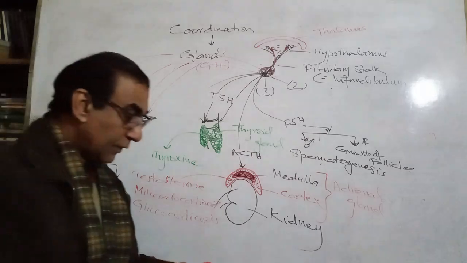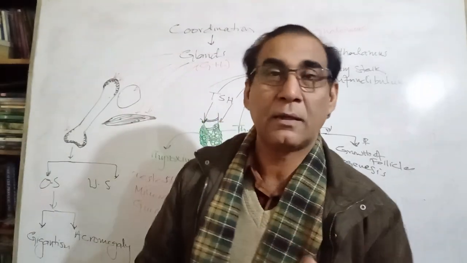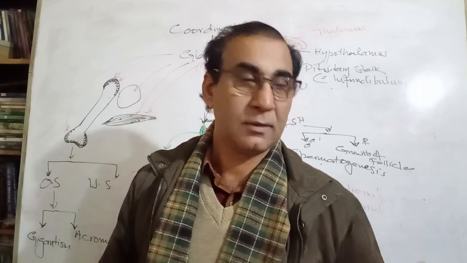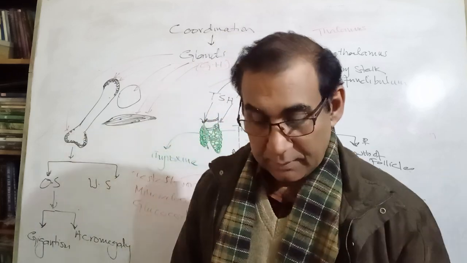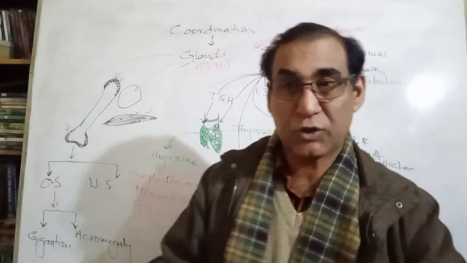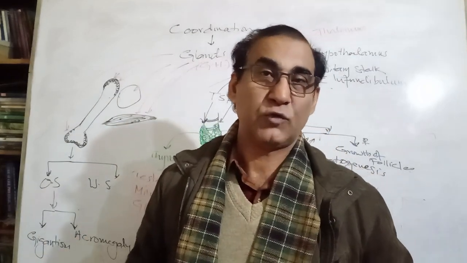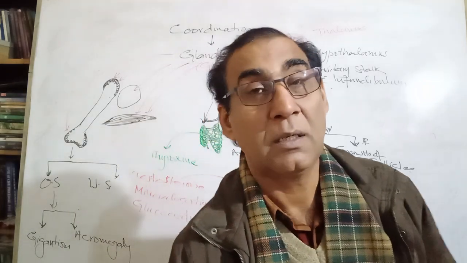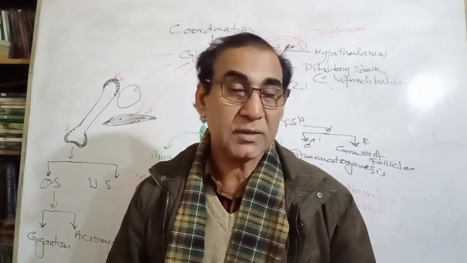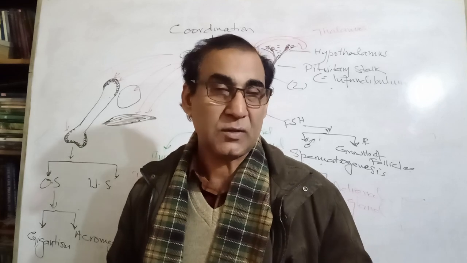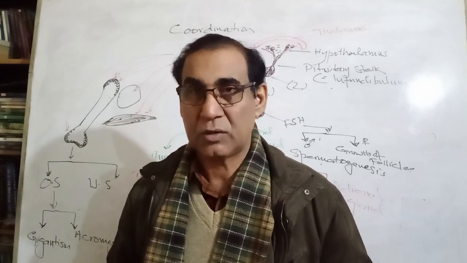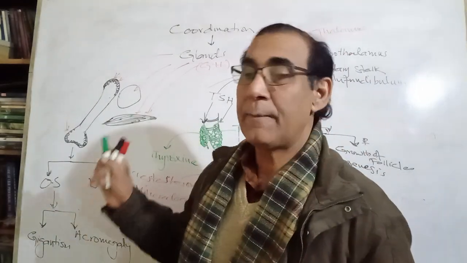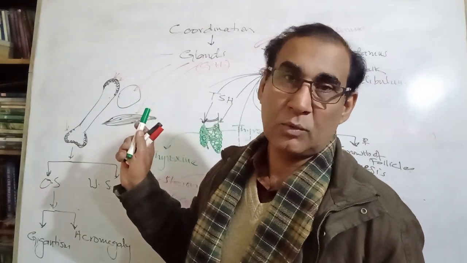Acromegaly, you remember, that individual has a large chin, with large hands and large feet. That is acromegaly. Acromegaly occurs when the oversecretion of growth hormone, the somatotropic hormone, occurs in the adult age.